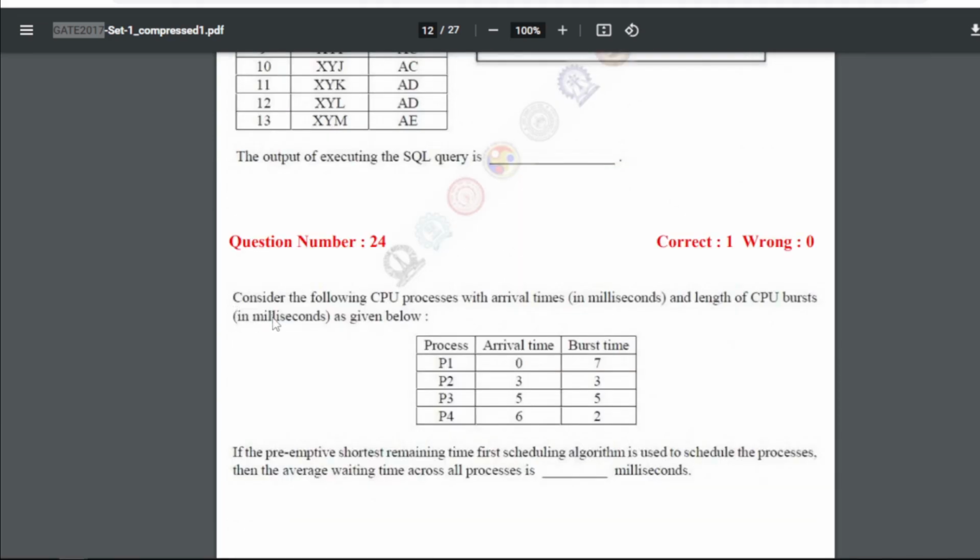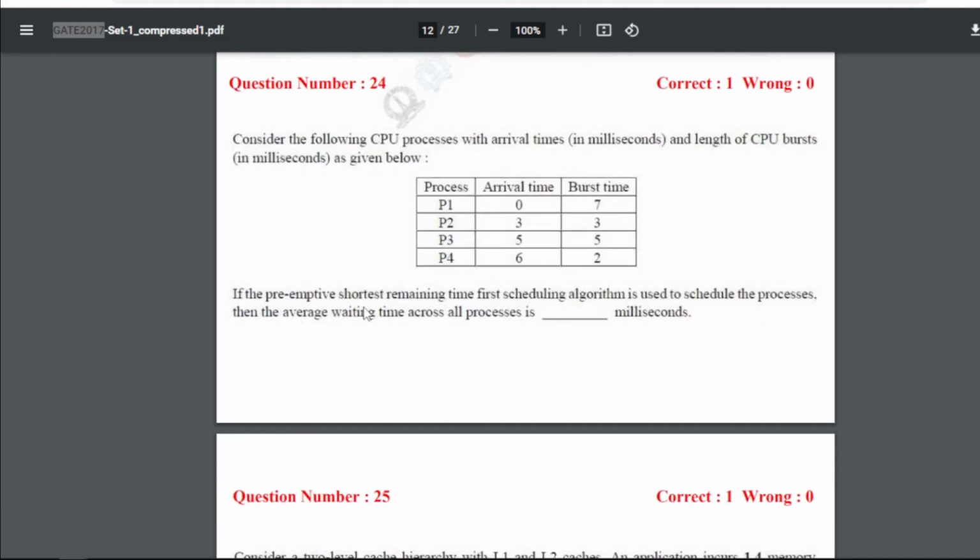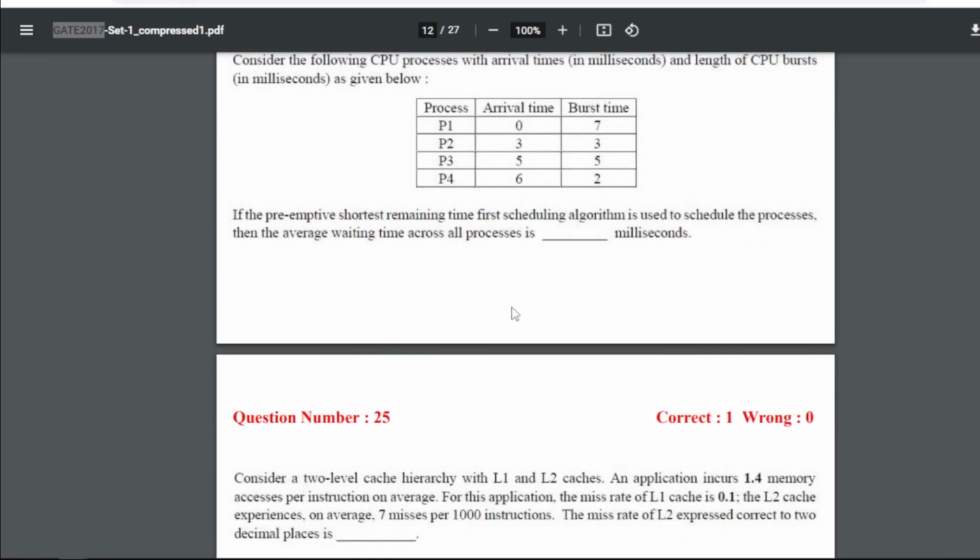24 is consider the following CPU processes with arrival time in milliseconds and length of CPU burst in milliseconds given below. If the preemptive shortest remaining time first scheduling algorithm is used to schedule the processes, then the average waiting time across all processes is how many milliseconds? So for 24 our answer is 3.0, right.